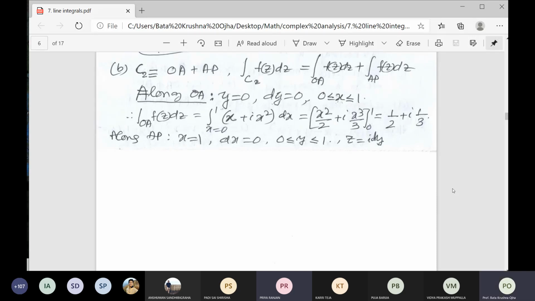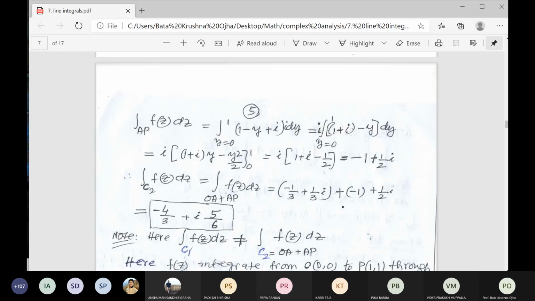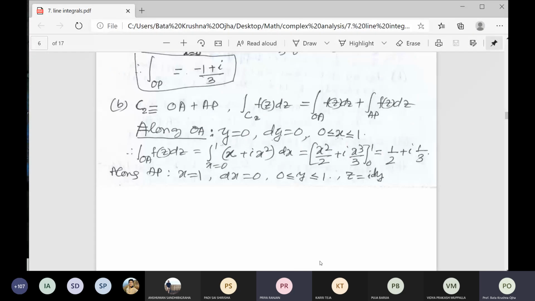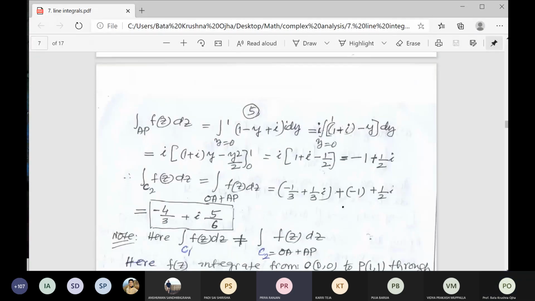So when we are doing OA plus AP, the final result should be 1 by 2 plus i by 3, plus the minus 4 by 3 plus i 5 by 3. That will be minus 1 by 2 plus i 5 by 6. Okay, rectify it.